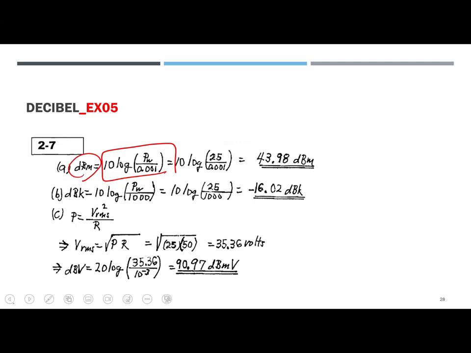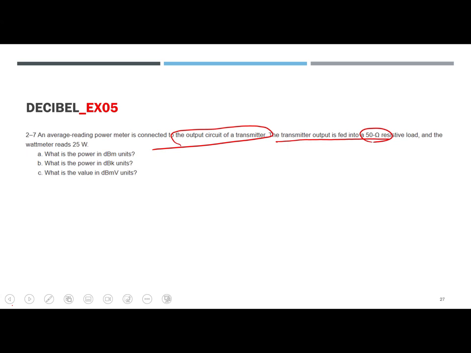So go back to here. This is the 25 watts. We need to make it milliwatts, right?